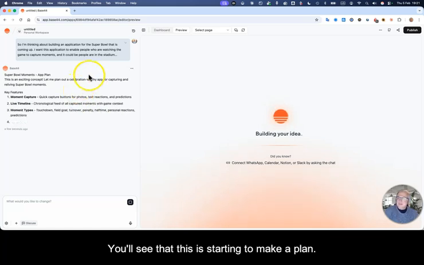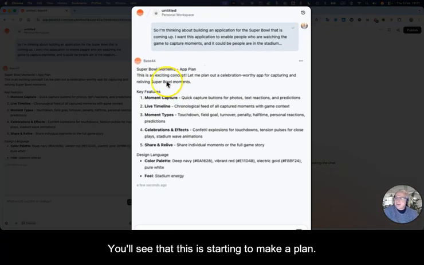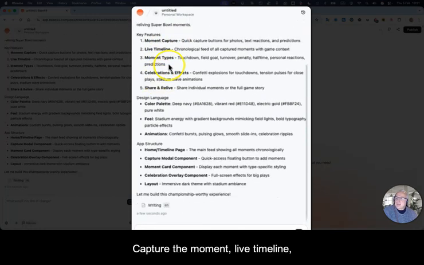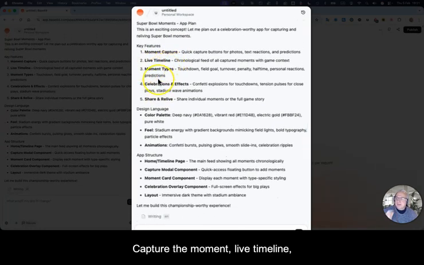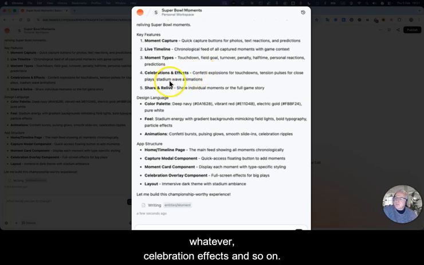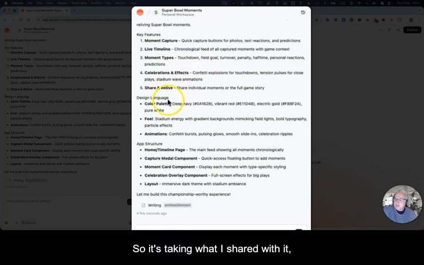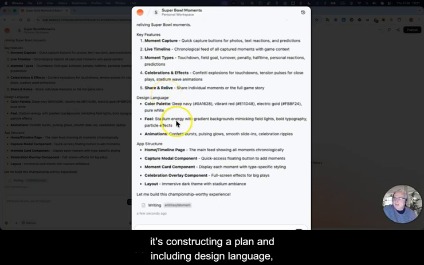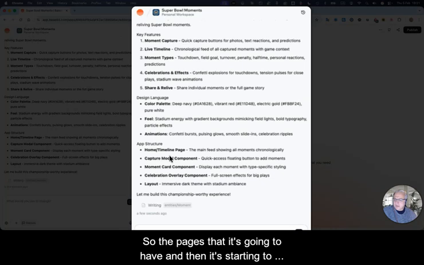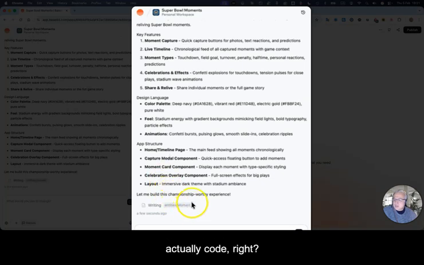you'll see that this is starting to make a plan. Super Bowl Moments, the plan. Here are the key features: capture the moment, live timeline, all kinds of moment types. So touchdown, field goal, turnover, penalty, whatever, celebration effects, and so on. So it's taking what I shared with it, constructing a plan and including design language, some structure, so the pages that it's going to have, and then it's starting to actually code, right?